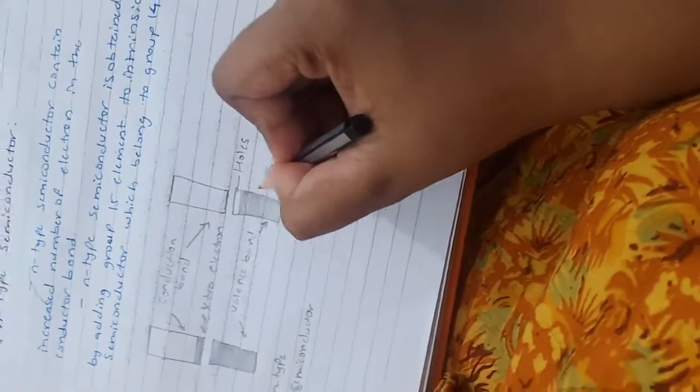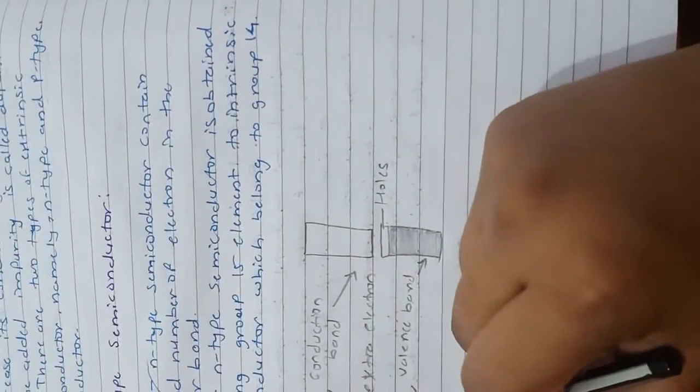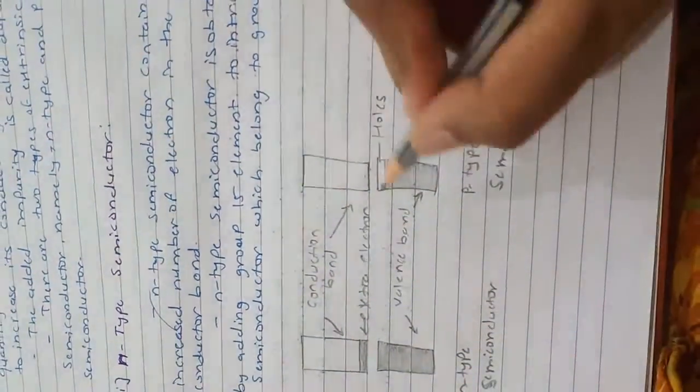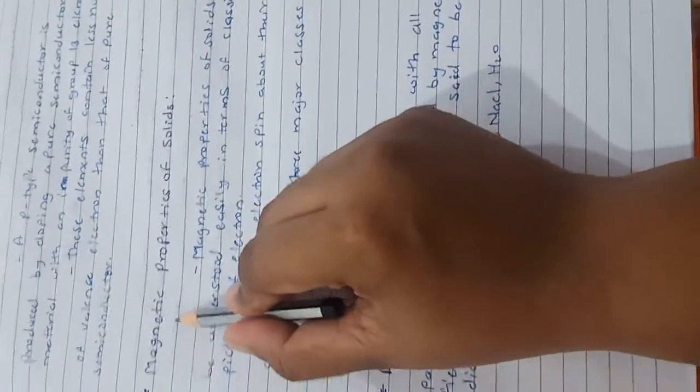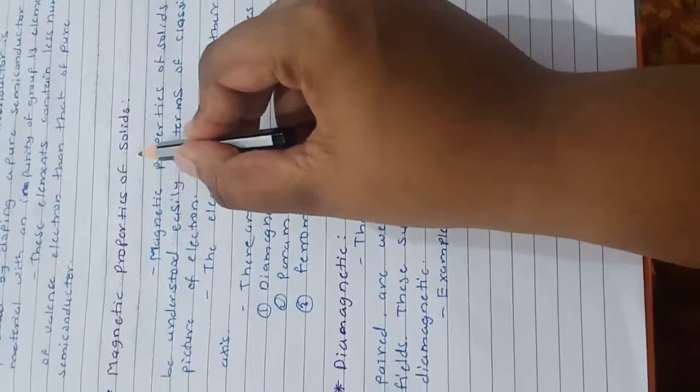There is a loss of electrons in the p-type semiconductor, and in the n-type semiconductor there are extra electrons in the conduction band.